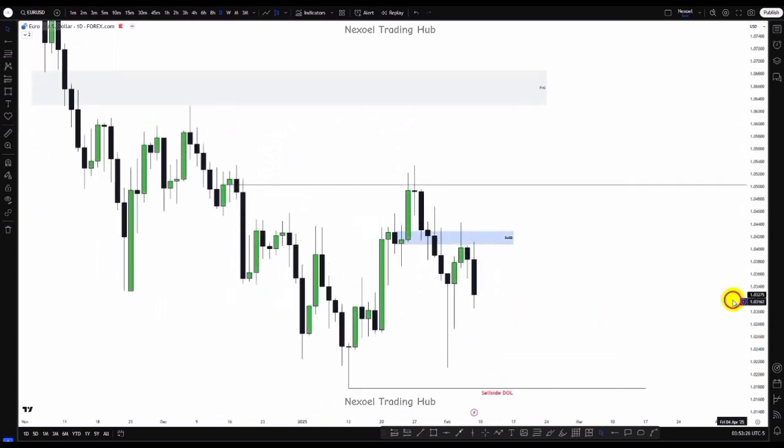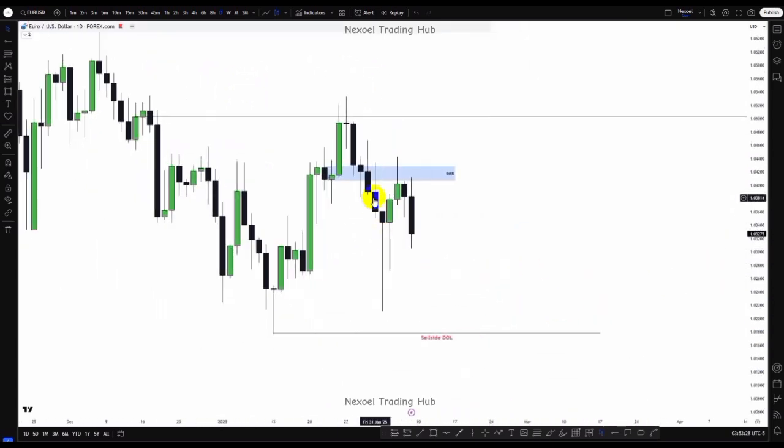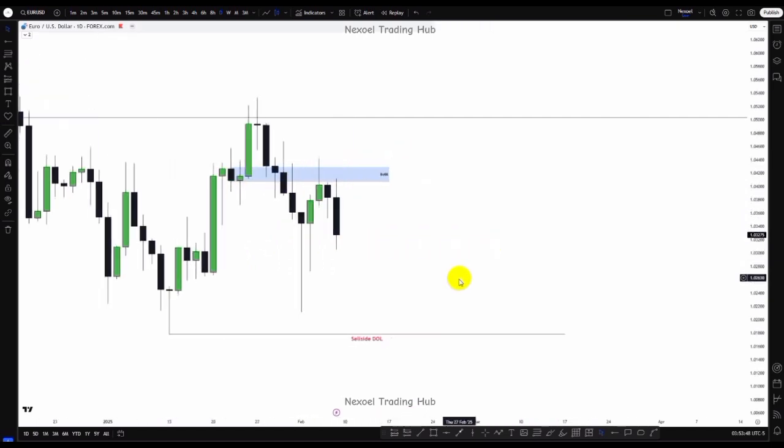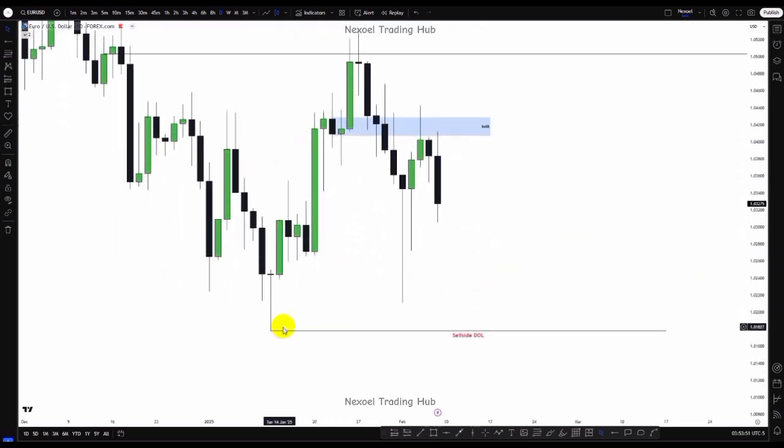We had the bearish movement of price to the downside. Last week I told us to expect bearish movement to the downside to this bullish daily order block, and then we can decide if price is going to continue strongly bearish or we could see a bullish reaction back into this daily breaker, and that is what we can see clearly happen. We had a bullish reaction back into this daily breaker block, and now we are seeing bearish movement of price to the downside. So basically this is the weekly draw on liquidity.